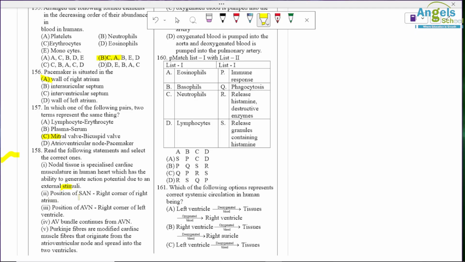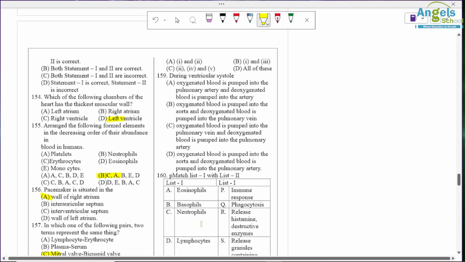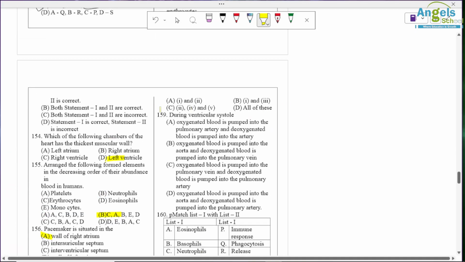So wrong option. Position of SA node is the right corner of the right atrium. Correct option. Position of AV node is the right corner of the left ventricle. Wrong option. AV bundle continues from the AV node. Correct option. And Purkinje fibers are modified cardiac muscle fibers that originate from the atrioventricular AV node and spread into the two ventricles. Okay, so it is the correct option. So here the answer is option C.